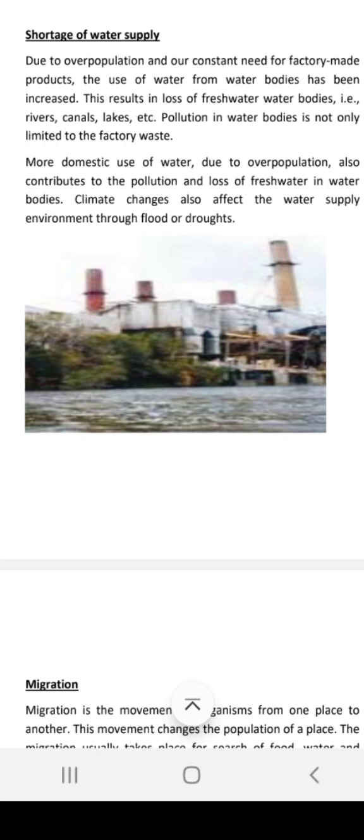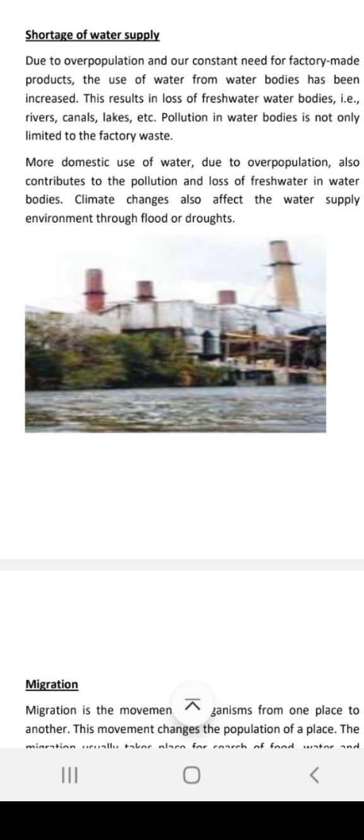So, what is the shortage of water supply? Simply due to overpopulation and uncontrollable measures, loss of water is called shortage of water supply. People lack supply, like availability of water. Even in some countries, just like Kuwait, there is a huge shortage of water. People are provided water in the form of cans. Basically, there is a limited supply of water to everybody, and obviously their survival is hard.